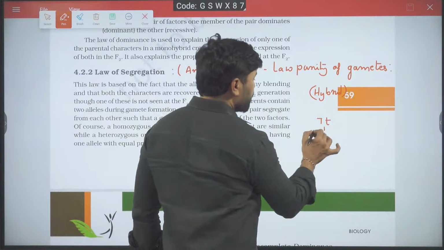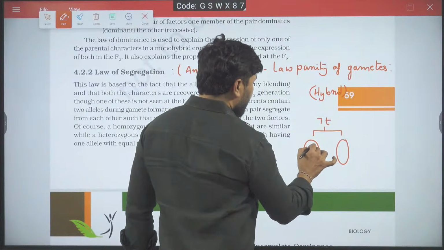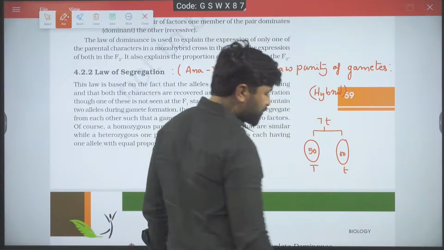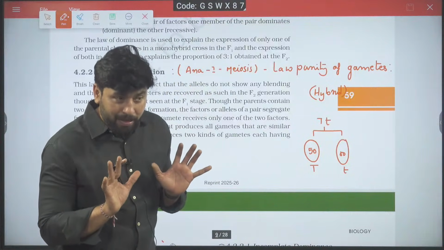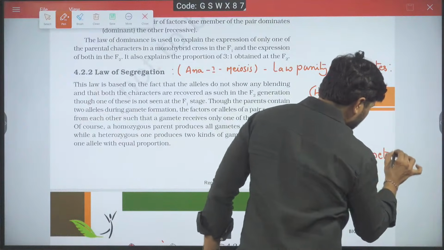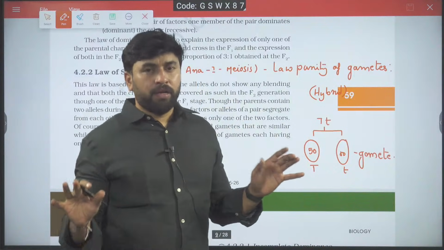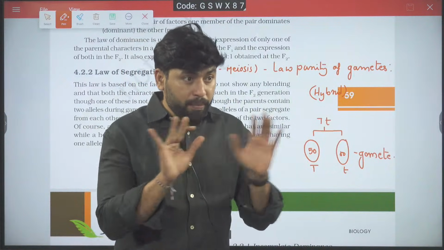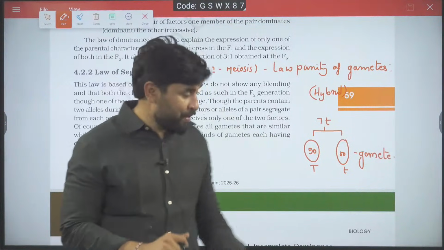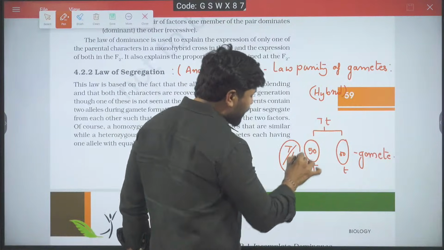When this individual's alleles segregate at the time of gametogenesis, 50% of the gametes will have capital T and the other 50% of the gametes will have small t. Here you must remember, this is a gamete. Into a gamete, you will get one factor completely. That factor is never mixed up. For example, into this gamete, you never see capital T half and small t half.